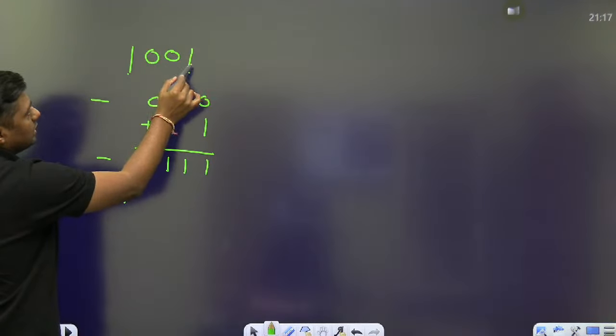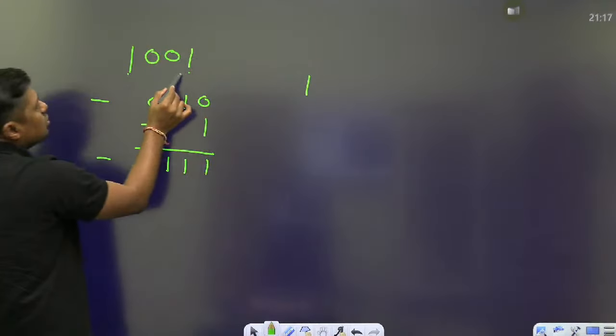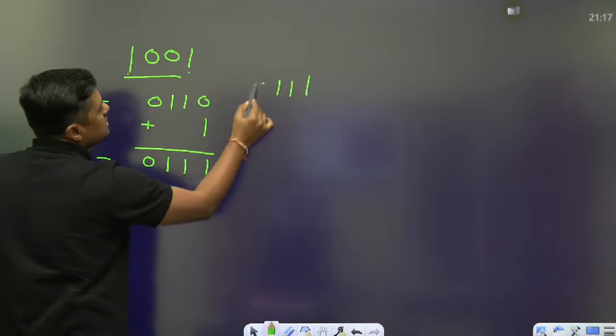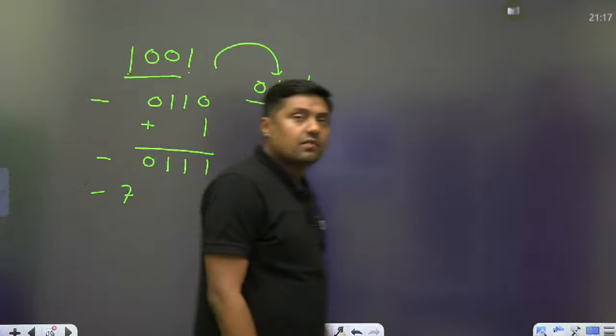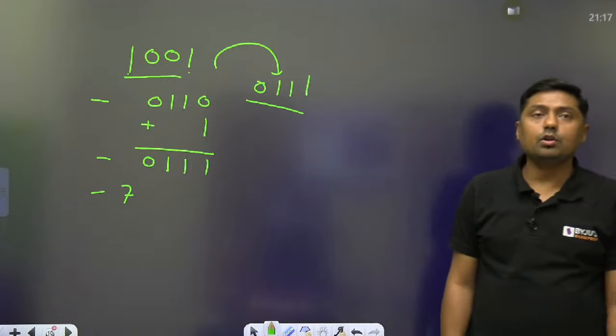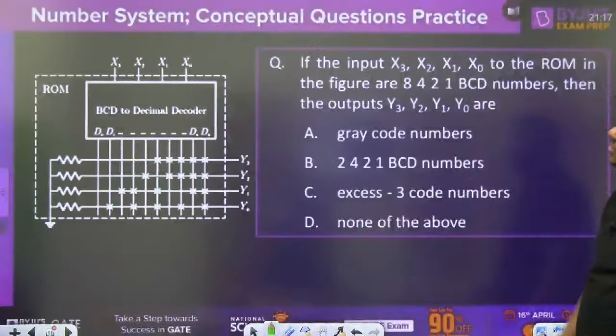First digit is 1, repeat it 1. And then find the 1's complement of this. What is the 1's complement of this? This is the way to find the 2's complement number. Again we are getting the 7. Okay. Juhi Kumari, now it is clear. It is not 6. It is what?